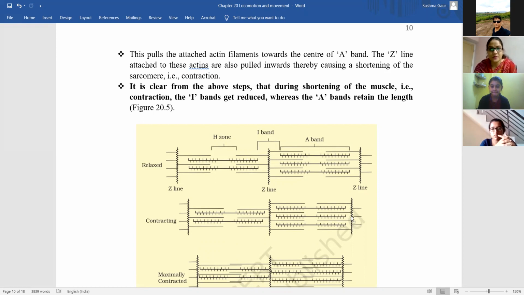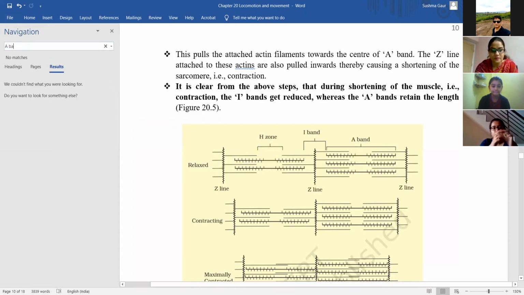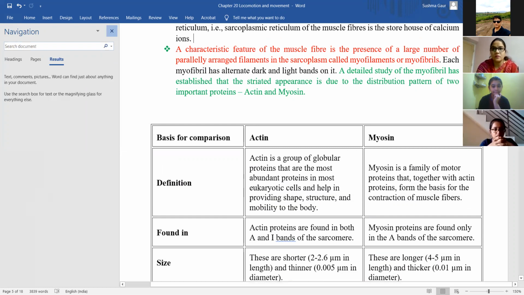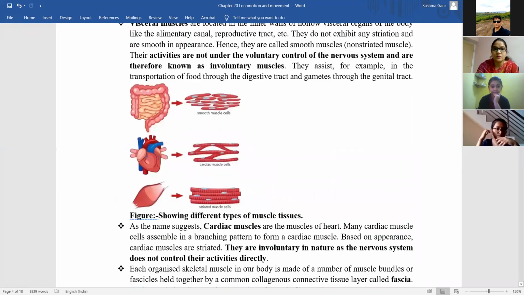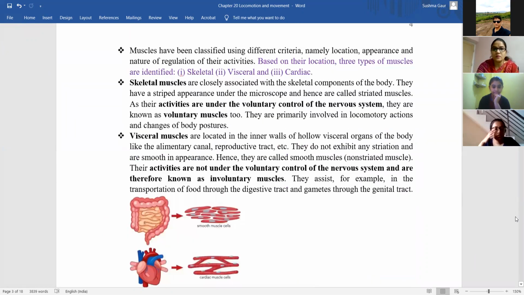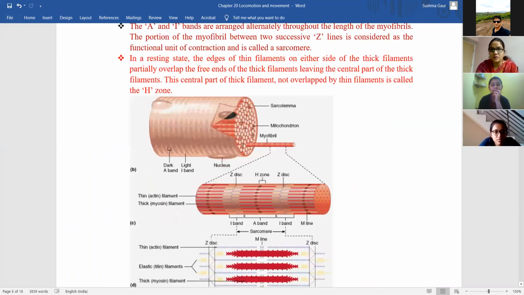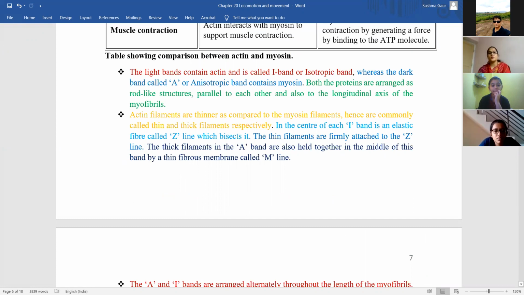One minute. The dark band called the A band consists of myosin only.